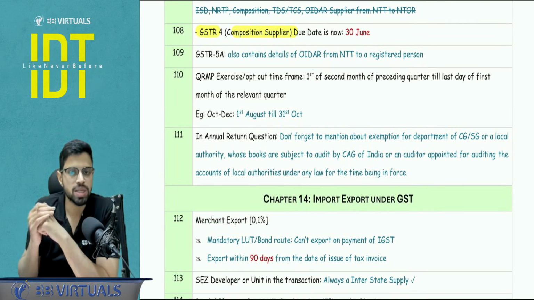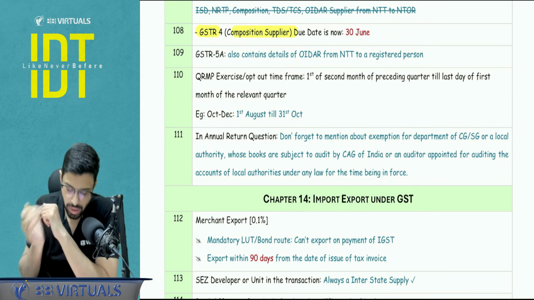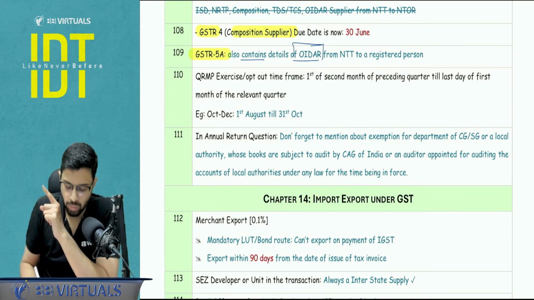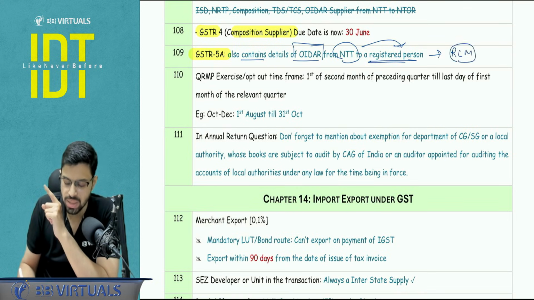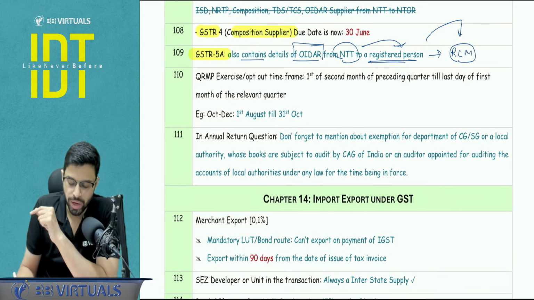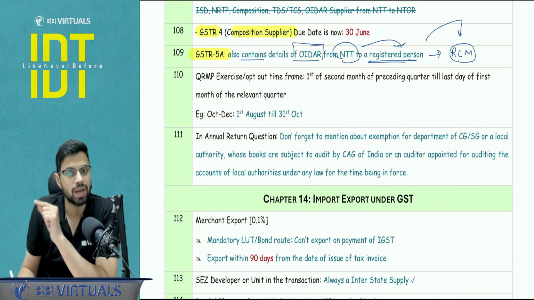GSTR 4 for composition supplier, the due date is now 30th June, not 30th April. Earlier it used to be 30th of April. GSTR 5A, just a point to be noted, it will also contain the details of OIDAR supplier from outside India to a registered person. Although this is covered under RCM, this is just for the reporting check and also kind of checking whether the recipient is complying under RCM or not.